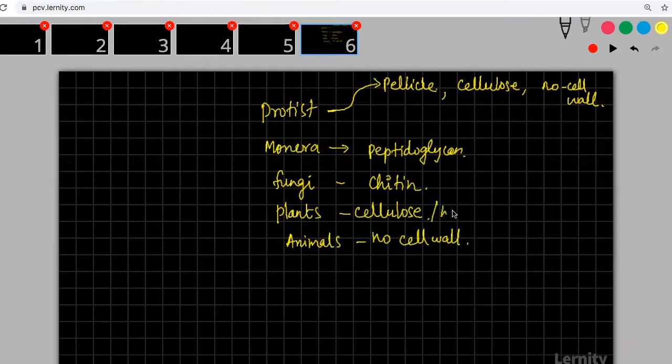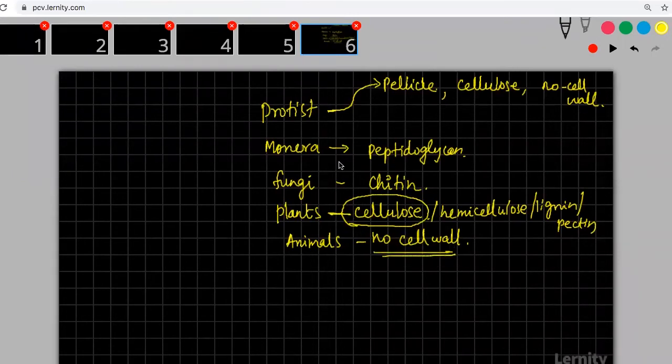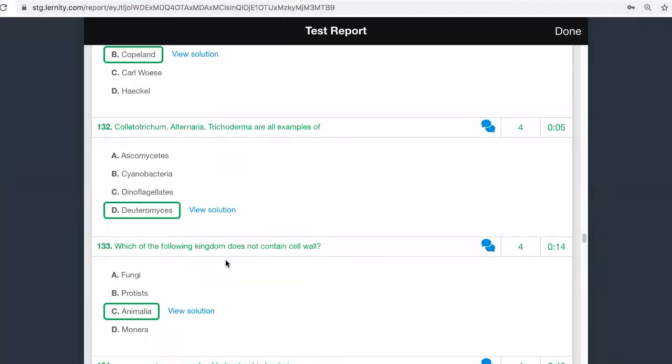Yes, cellulose, hemicellulose, pectin, lignin. But the major thing is cellulose only. It is found in all the plants. Animals will have no cell wall. So that is something that you need to know. So this is the question here: which kingdom does not have a cell wall?